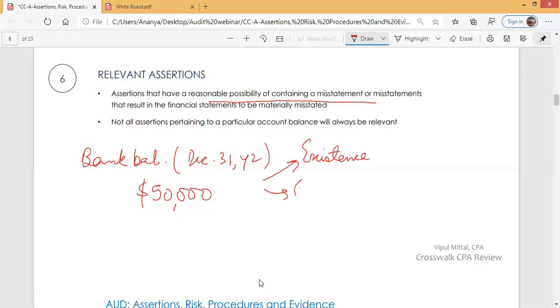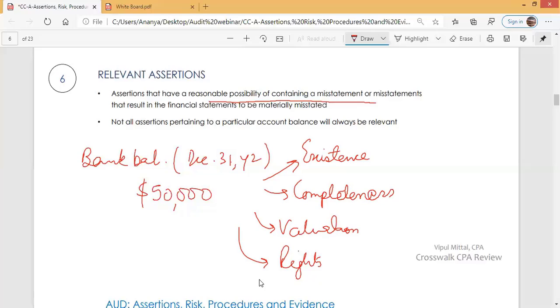It makes assertion regarding completeness. It makes assertion regarding valuation. And it makes assertion regarding rights and obligations. So when management states that bank balance is $50,000, management states that yes, this is what we have in our bank account. This actually exists.